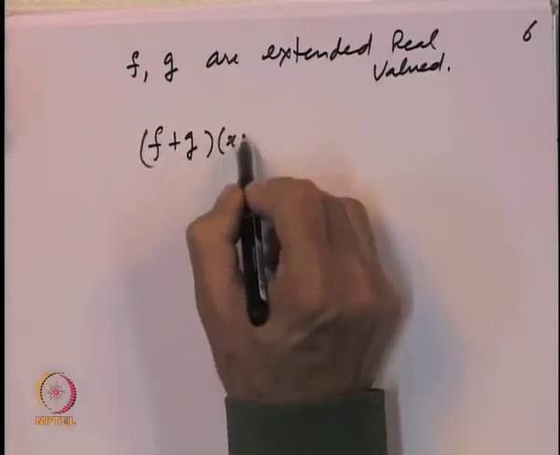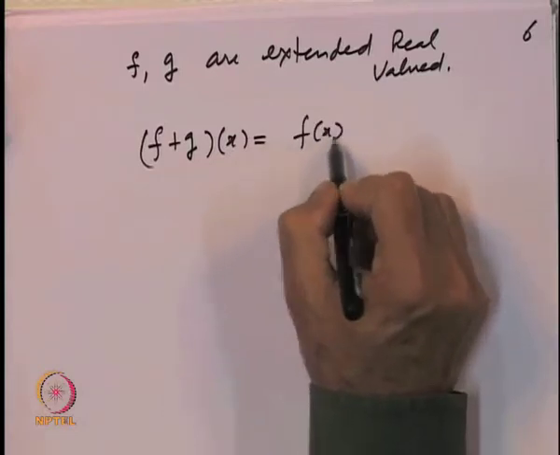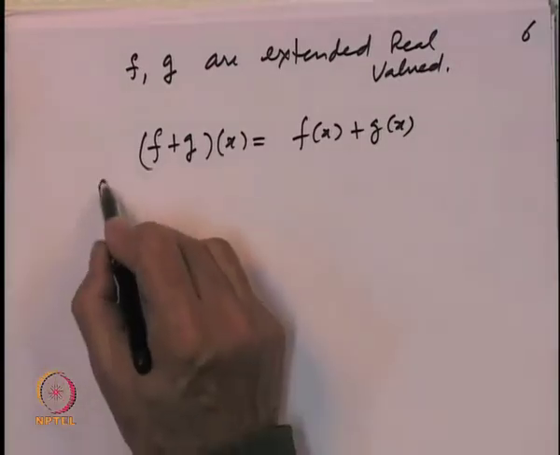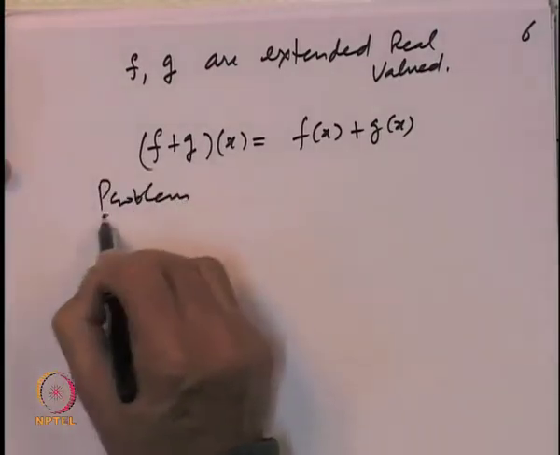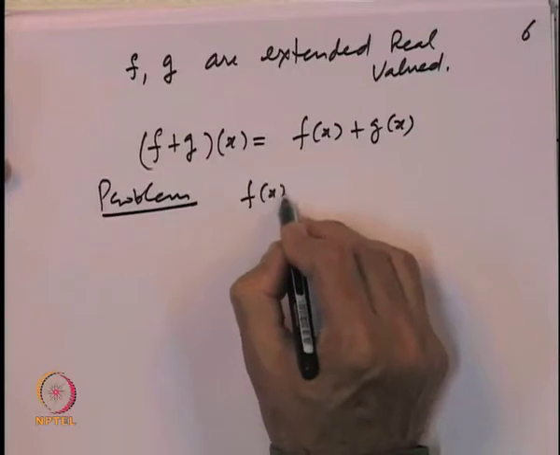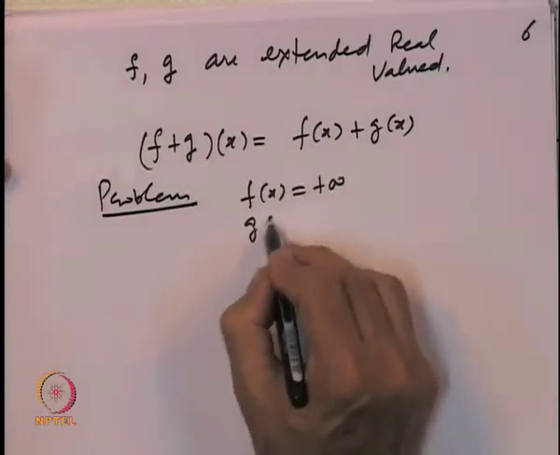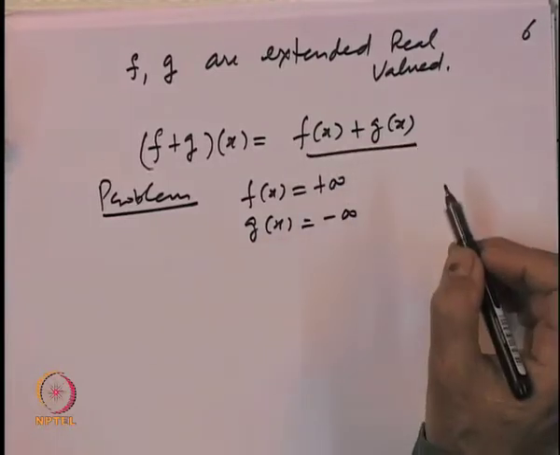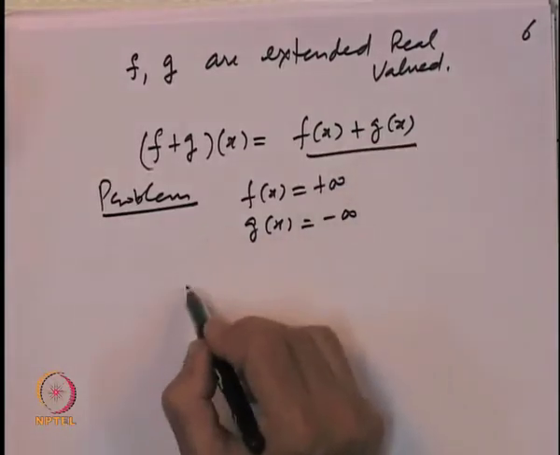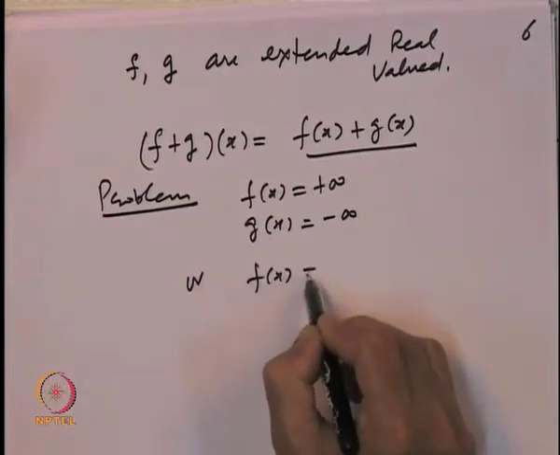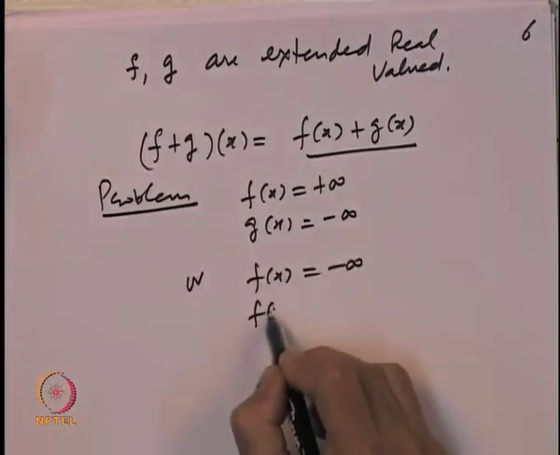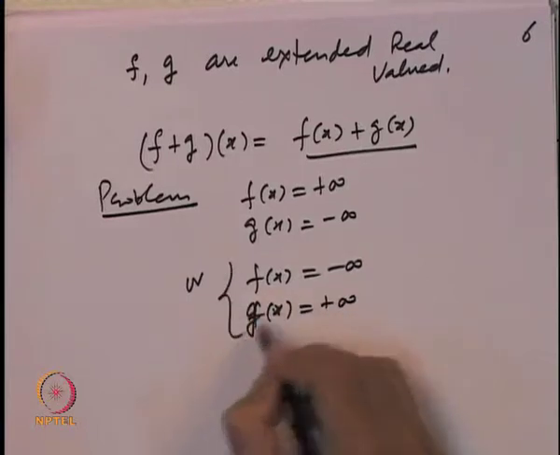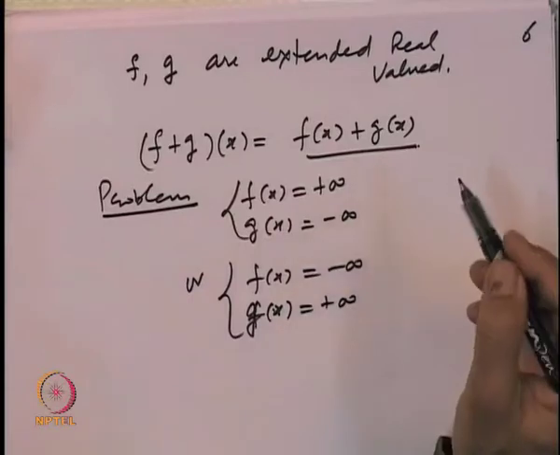You would like to define it as f of x plus g of x. But the problem comes if f of x is equal to plus infinity and g of x is equal to minus infinity, then this number is not defined. Or f of x is equal to minus infinity and g of x is equal to plus infinity. Even then this number is not defined.